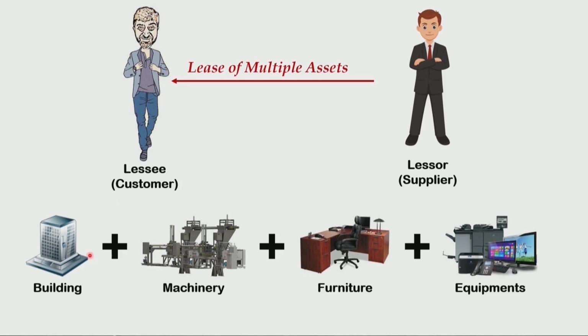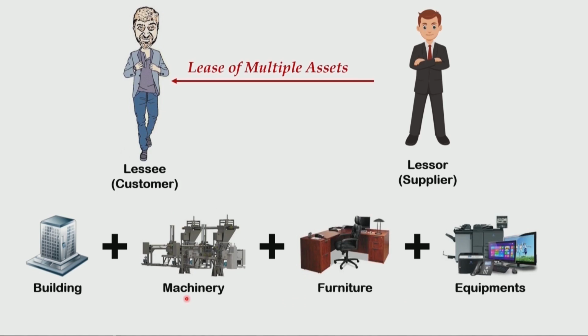In other words, there will be accounting for lease of building separately, accounting for lease of machinery separately, accounting for lease of furniture separately. Likewise, if these assets cannot be used individually and independently, and they can be used only when worked together, in other words, they are highly interrelated or highly interdependent, in that case, lease of multiple assets will be considered as the entire lease component. That means all these lease components will be accounted for as if there is a singular lease.